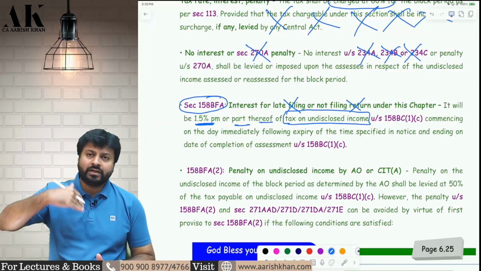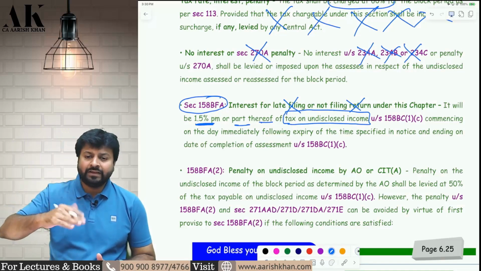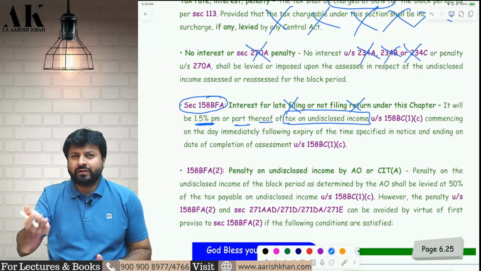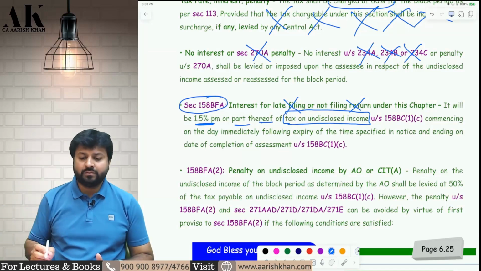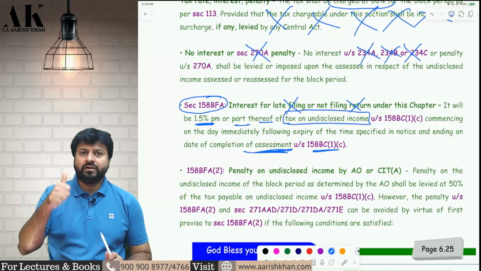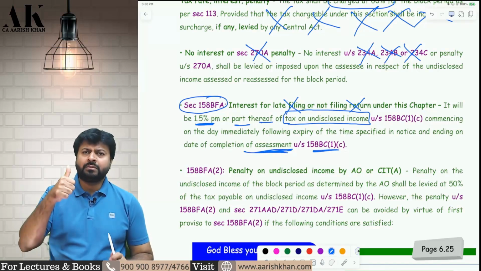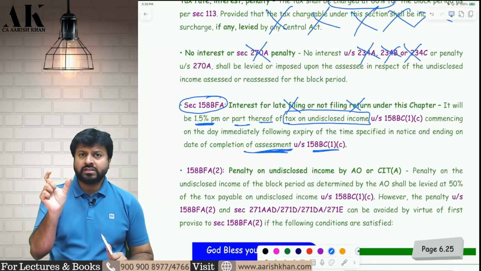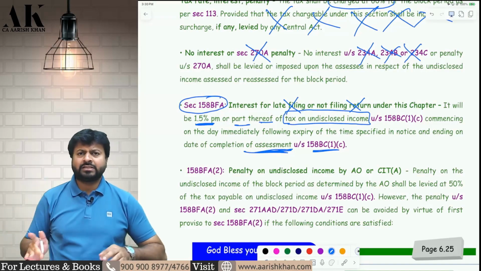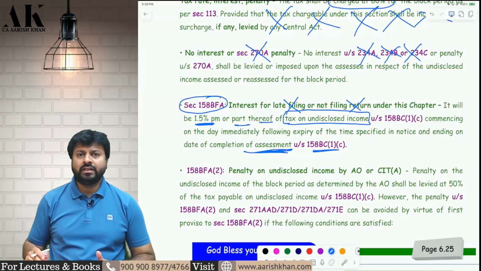From when the interest will be imposed? Interest will be imposed from the day immediately following the day of expiry of the time for filing of return. So whenever the AO has told you to file the return, from the next day itself the interest will be imposed till the date of completion of assessment. So what is the rate of interest? 1.5% per month or part thereof. What is the amount on which it will be imposed? Tax on undisclosed income. What is the period? After the expiry of the date mentioned in the notice till the date of assessment.